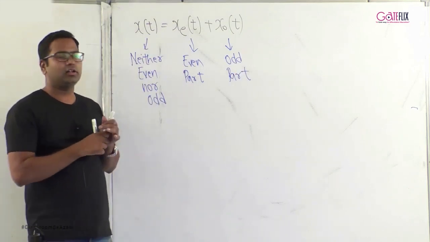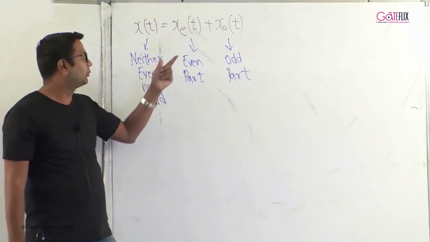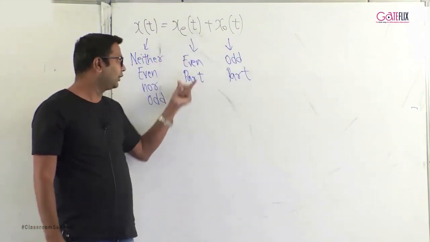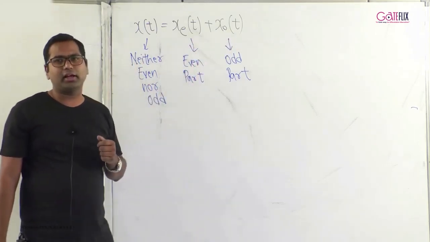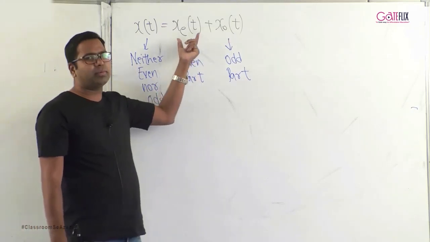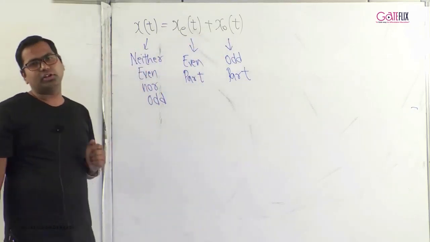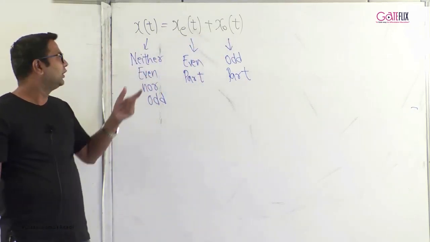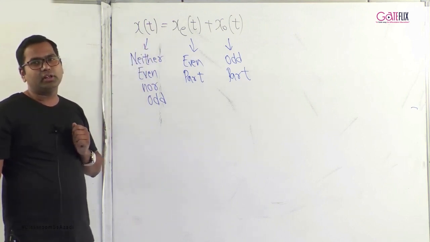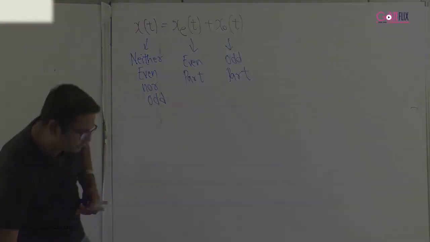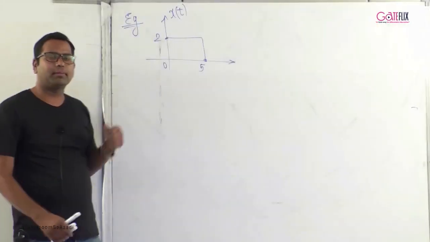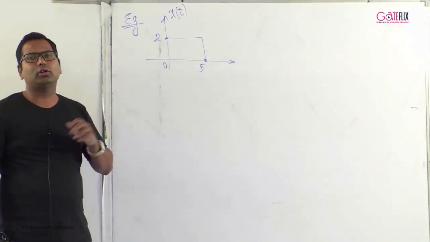So any signal which is neither even nor odd can be broken down into two parts: an even part, which is denoted by x even of t, and an odd part, which is denoted by x odd of t. And the addition of the even part and odd part will give me the original signal, which is x of t. This signal x of t will be neither even nor odd. I would explain this through an example. And observe, this signal x of t is neither even nor odd.